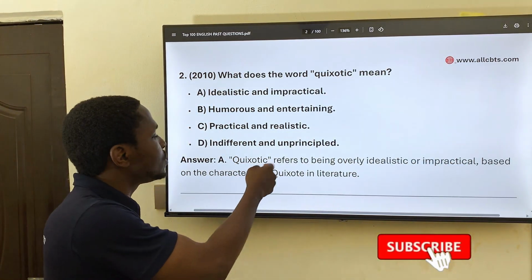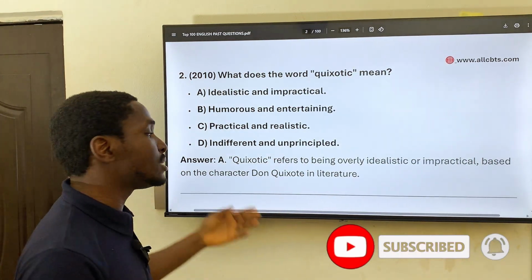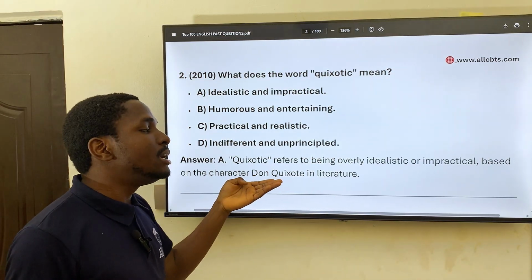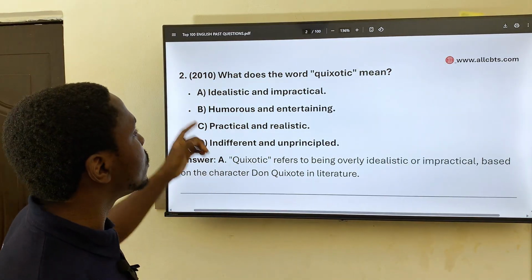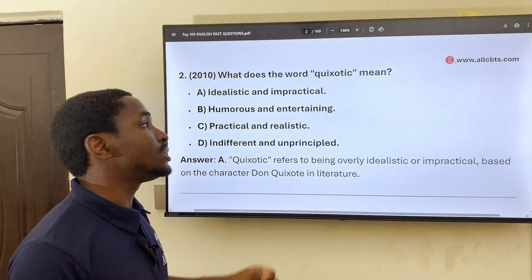Now, this quixotic is taken from this novel. You can read more about this novel. The writer's name is Miguel. He made a character named Don Quixote in the novel. And according to that novel, the character was idealistic and impractical.